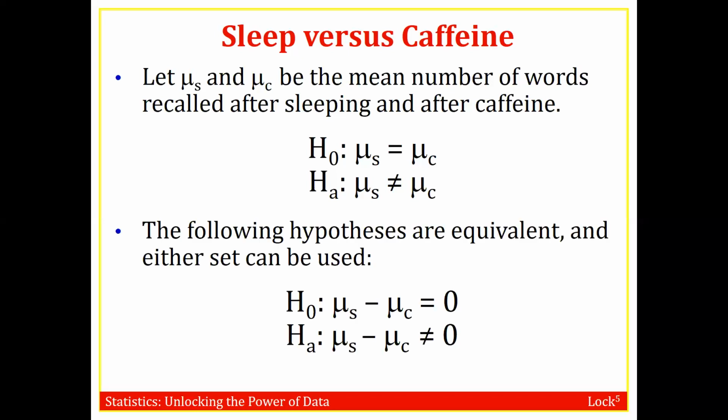Now, we could alternatively write the null and alternative hypothesis like this. The null could be written as mu s minus mu c equals 0. And the alternative could be written as mu sub s minus mu sub c not equal to 0. So this second set of hypotheses is mathematically equivalent to the first set of hypotheses. And which one you use is just due to personal preference.